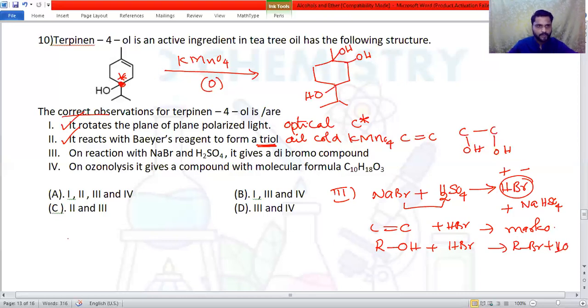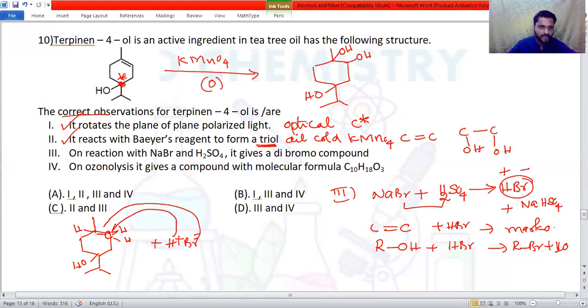Let me write that. I've got a cyclohexane ring, then there is a methyl group. Now here we have a carbon atom attached to 2 hydrogens, and here there is 1 hydrogen. The rest of the group is like this. Then we have OH here. Add HBr, H plus and Br minus, according to Markovnikov's rule to the carbon-carbon double bond. H plus goes to the carbon containing more hydrogens, and Br minus goes to the carbon containing fewer hydrogens. Then OH will be converted into the bromo compound.